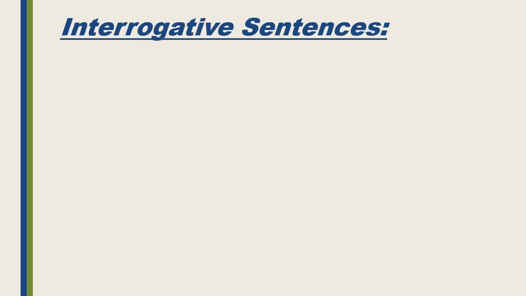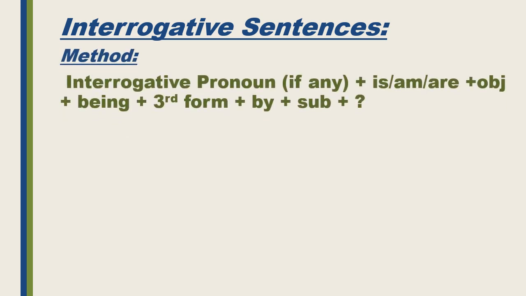Now, interrogative sentences. The method will be, first of all, interrogative pronoun if any, then helping verb is, am, are, then after is, am, are we will put the object, then after the object we shall write being. If in the interrogative sentences there is any interrogative pronoun, we put is, am, are after the interrogative pronoun. Then after being we shall put the third form, then by, then subject and a question mark.